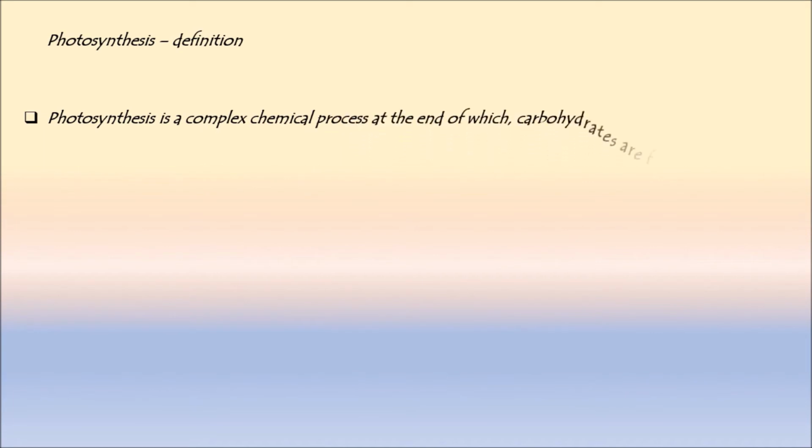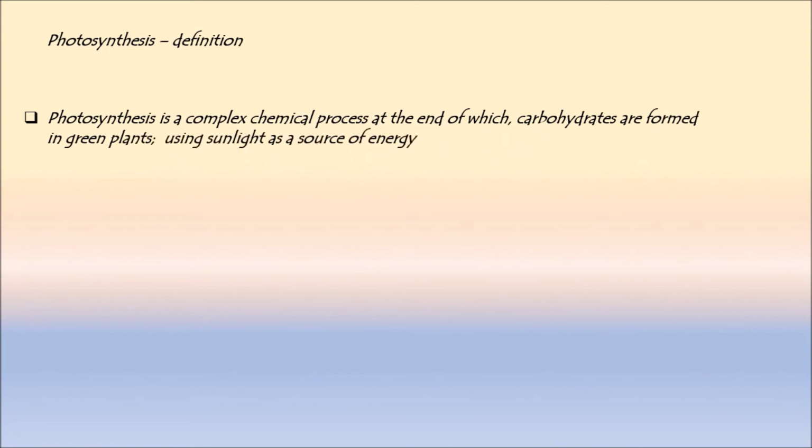Coming to the photosynthesis definition. Photosynthesis is a complex chemical process at the end of which carbohydrates are formed in green plants using sunlight as a source of energy.